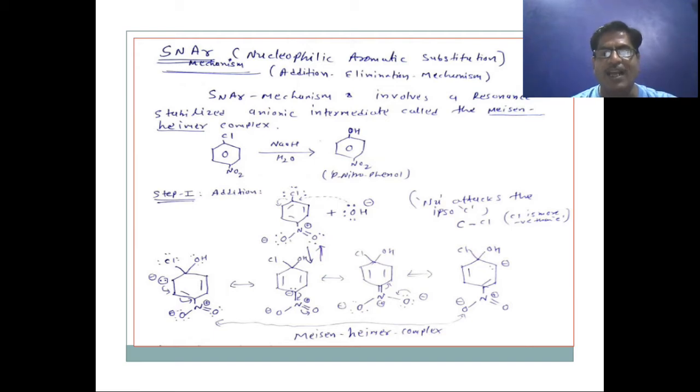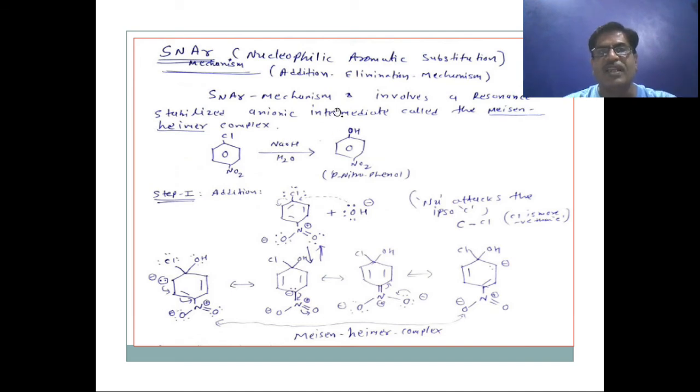But aryl halides can be remarkably reactive towards nucleophiles if they bear certain substituents, or when we allow them to react under the proper conditions.